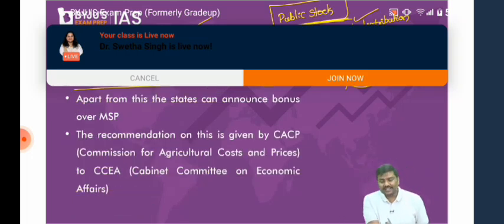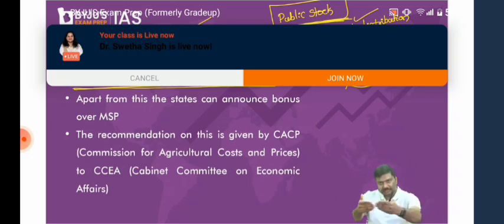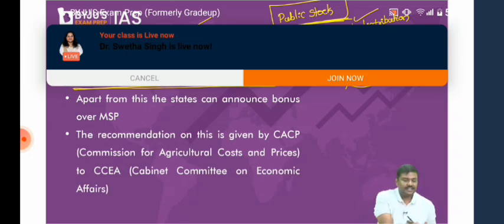MSP is the price that is paid by the government on procurement of food grains from the farmers. I'll repeat it. What is MSP? MSP stands for minimum support price. It was introduced around 1966-67 in India, wherein the Government of India said, whenever I procure food grains, I will pay a certain amount of money to the farmer. That price is called the minimum support price.